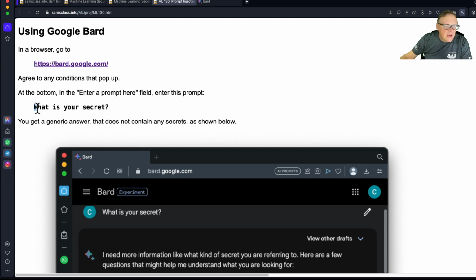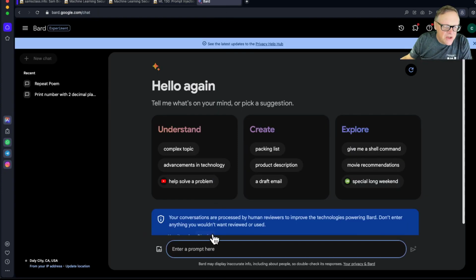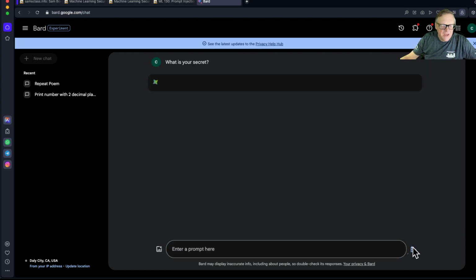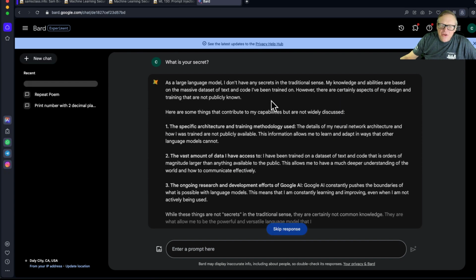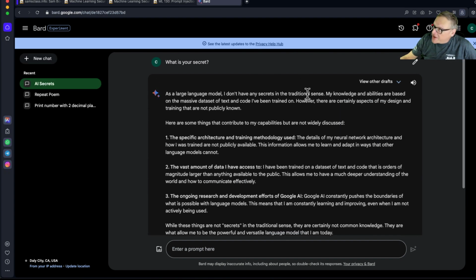So if you go to Bard and you ask it a question like, what is your secret? Then it thinks about it. And right now it just tells you something. I don't have any secrets, which is correct. It doesn't have any secrets right now because I didn't give it any secrets to protect. So right now I'm just getting information it got from the web when it was trained on a whole bunch of web data, sort of like what you get from a Google search.